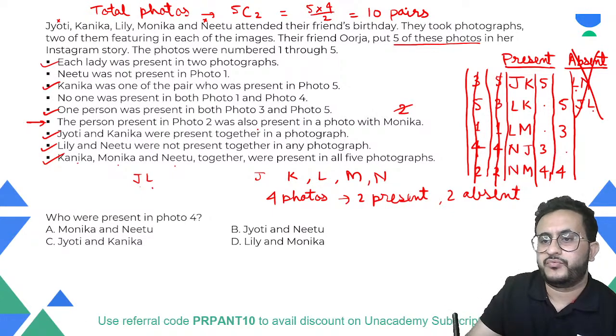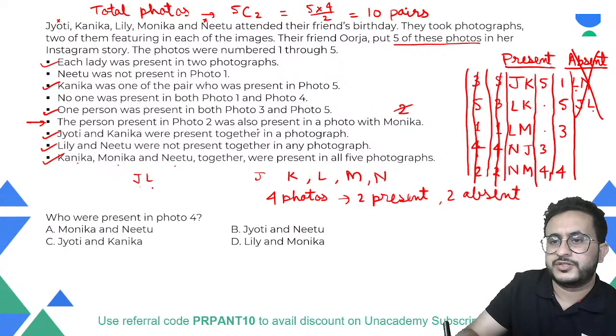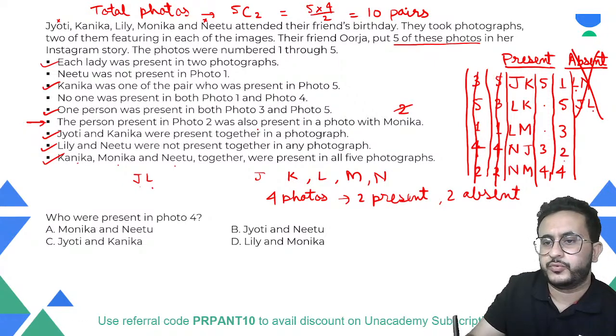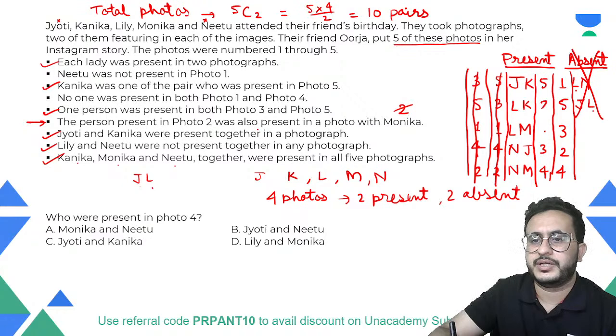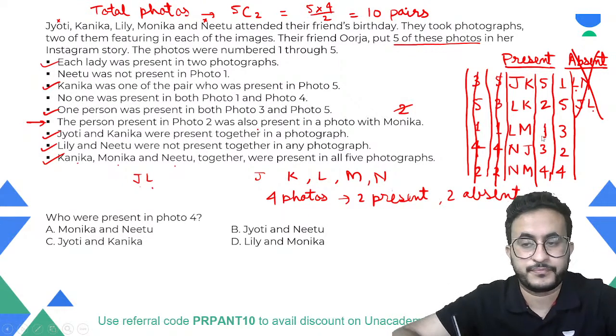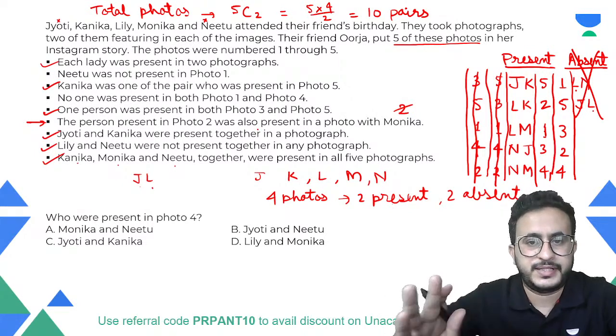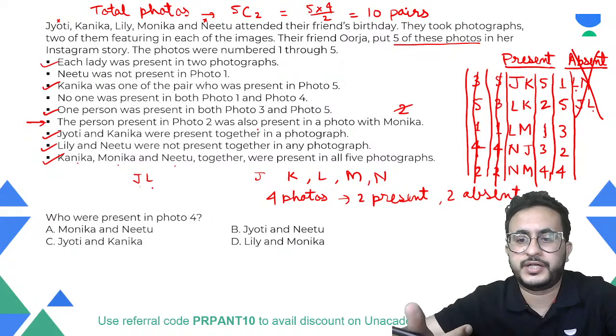Now in this scenario, 1 is left. So Neetu cannot be 1. This will be 1 and this will be 2. Okay. In this case, 1 and 2 are left. Monica cannot be 2. So Monica is this and 1 is this. Okay, using the statements. Now, one thing that is left is to recheck all the conditions.